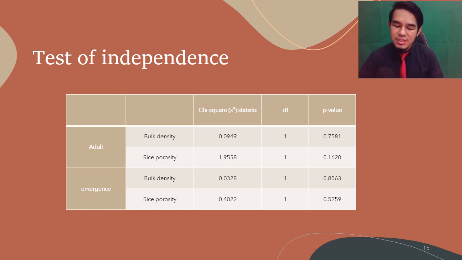So, we can see from the table that the p-value is higher than 0.05, so the null hypothesis fails to be rejected. The null hypothesis in this test is no association, which means the bulk density and the porosity have no association with the adult and oviposition distribution of SRZ on the parboiled and basmati rice.